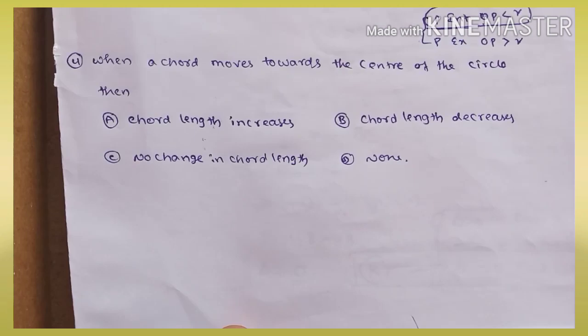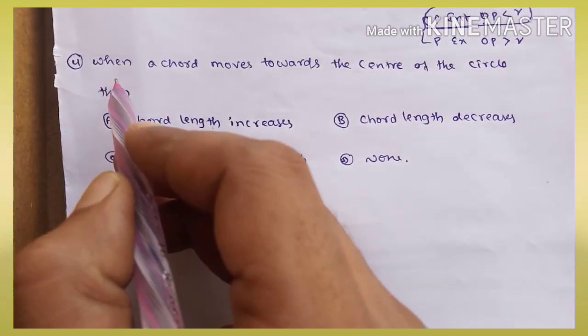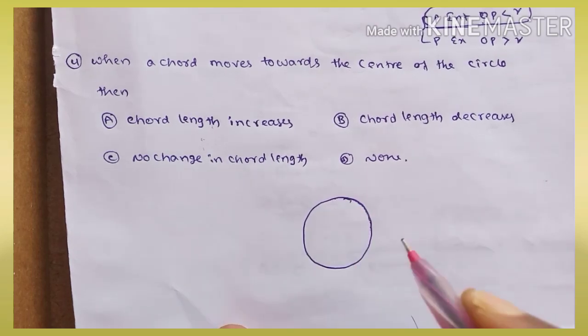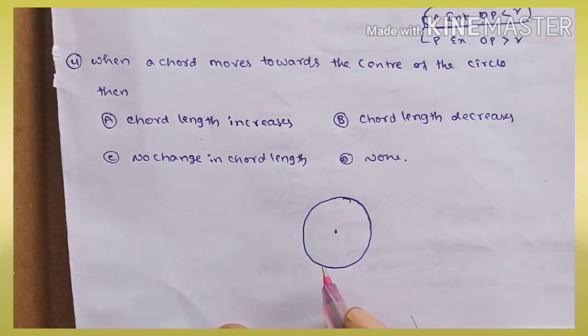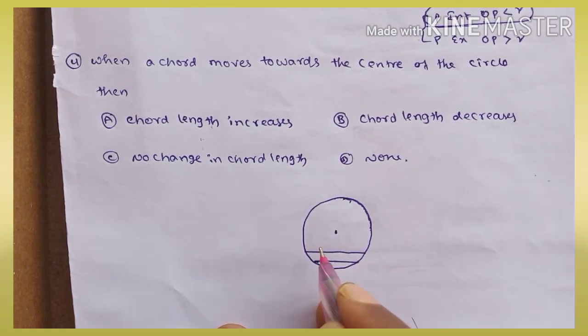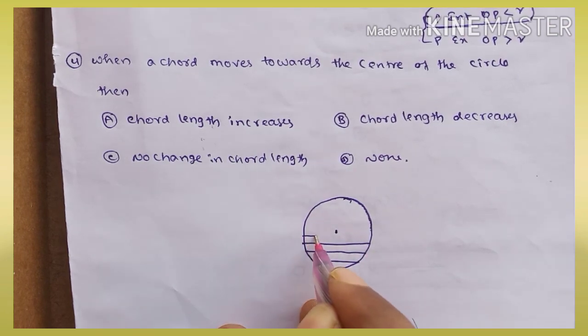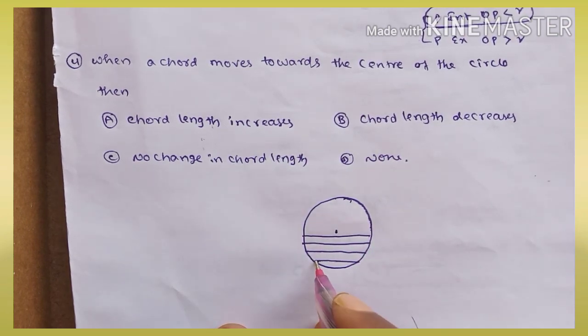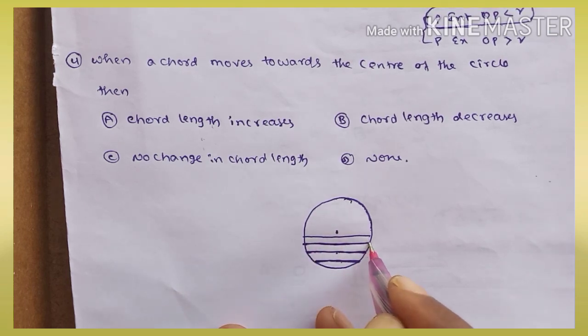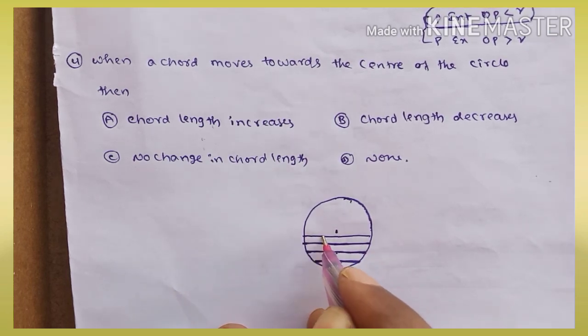Okay, next one. When a chord moves towards the center of a circle, this is a circle and this is the center. We know this is a chord a little bit away from the center. This is one more chord like that. If you draw the chords, you can observe clearly that this length compared with this length has increased. Compared with this one, the next is a little bit increased. Again this is also increased.